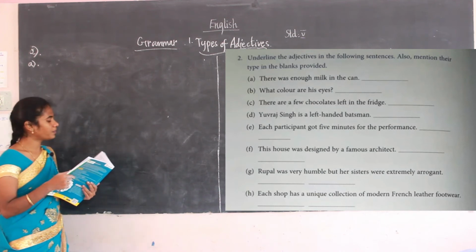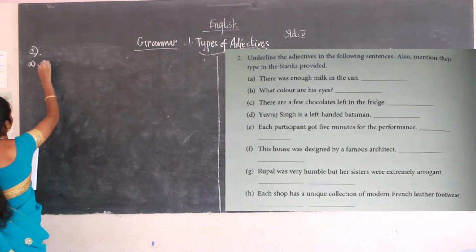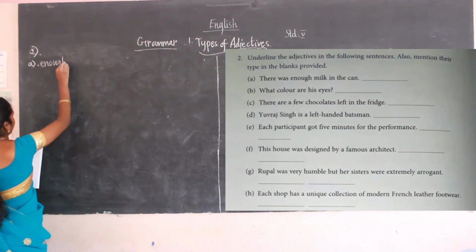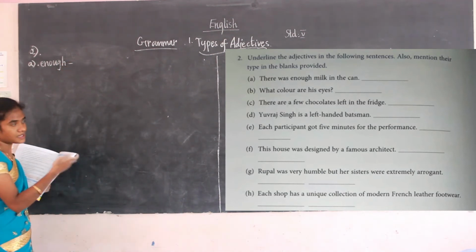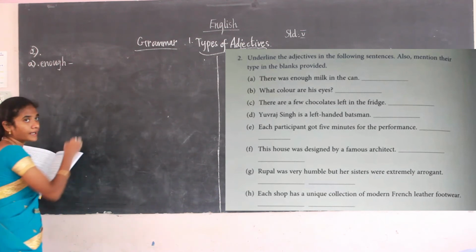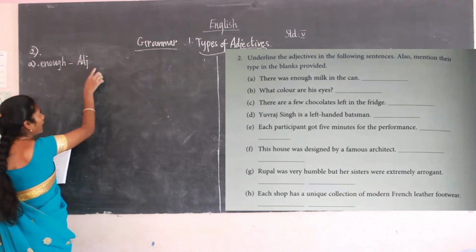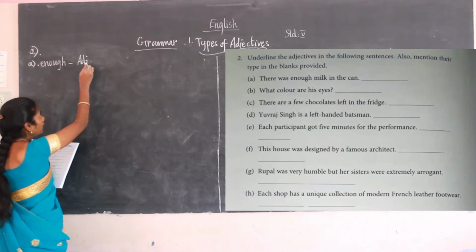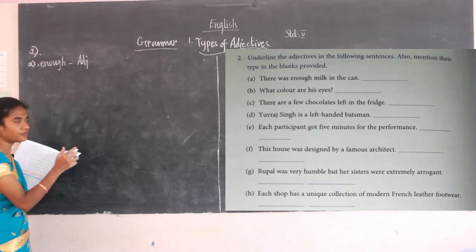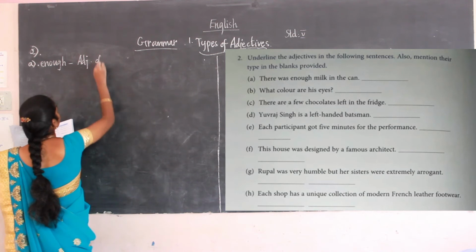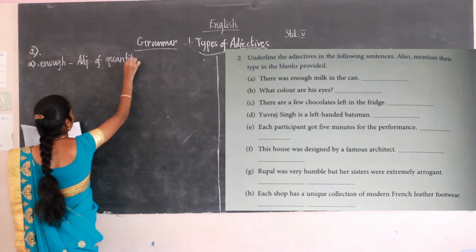There is enough money in the can. So here enough is the adjective. Can you tell me what type of adjective it is? It is an adjective of quantity. In the space provided, you have to write adjective of quantity. In short form I am writing ADJ, which means adjective, but you have to write it in full form: adjective of quantity.